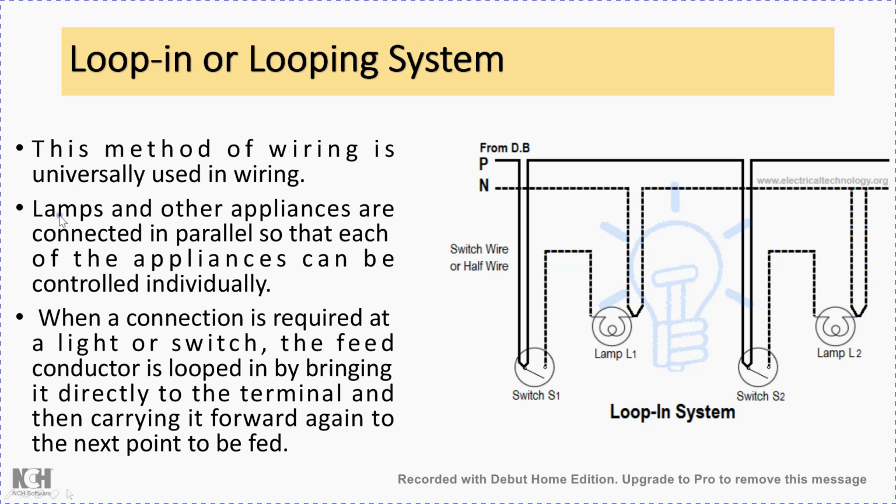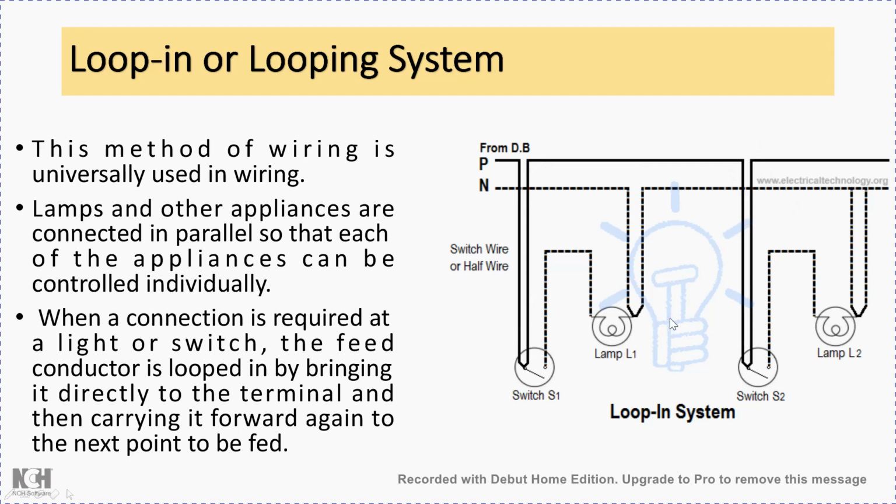This method of wiring is universally used in wiring. Lamps and other appliances are connected in parallel so that each of the appliances can be controlled individually, and when a connection is required at a light or switch, the feed conductor is looped in by bringing it directly to the terminal and then carrying it forward again to the next point to be fed. Whatever conductor we are taking will be called a feed conductor, and it will be taken to the point where we want to connect it, and from there it is forwarded again to the next point, and from there again to the next point.